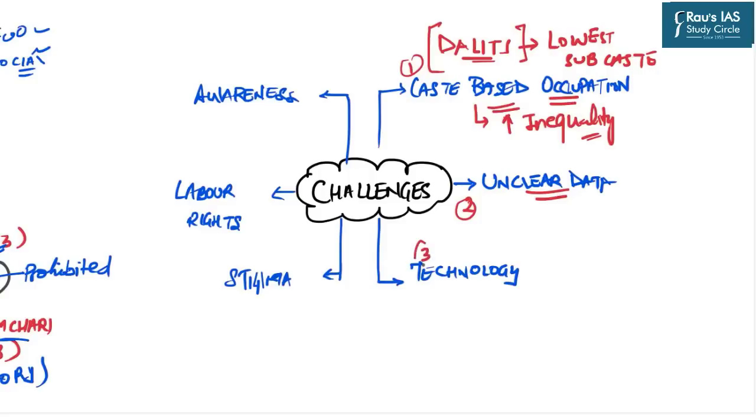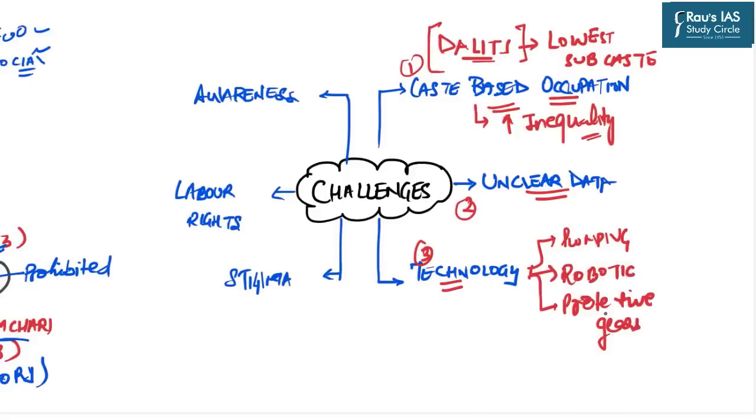The third challenge is related to the technology. Now, the point is that there can be several pumping sets which can be deployed in order to clean the sewers. We can also use robotics, that is using robots to clean the sewers. Then the protective gears which can be used in order to avoid any mishap. Now all these technological things are also lacking.